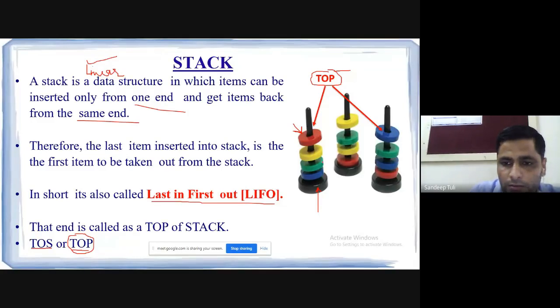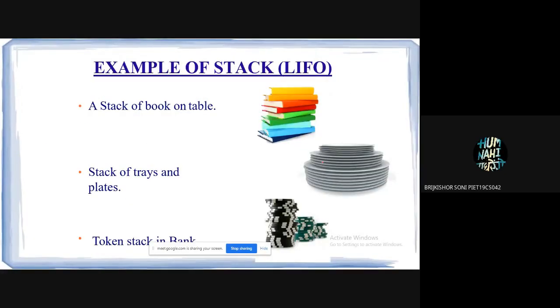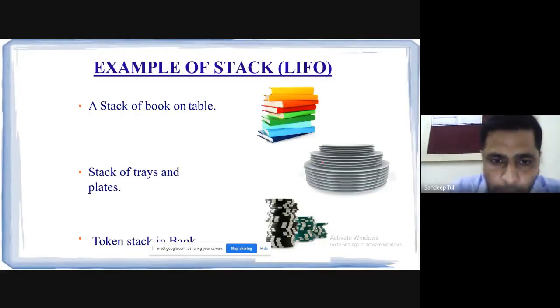Okay. Now coming on to the application of stacks, or real life examples of the stack. Some of the examples I have shown to you. It could be the stack of books on the table. Suppose we have put the books in the form of a stack. So this could be an example. Stack of trays or plates.